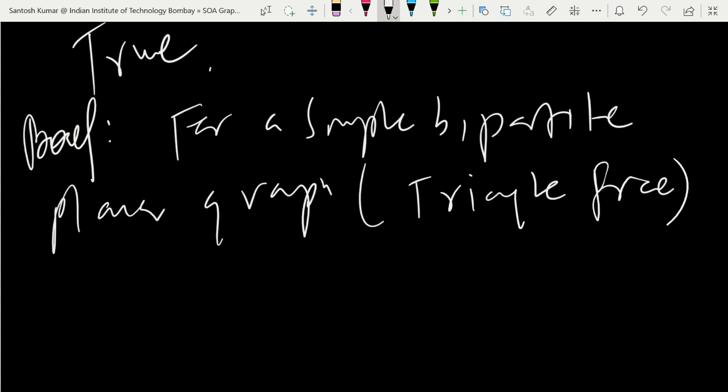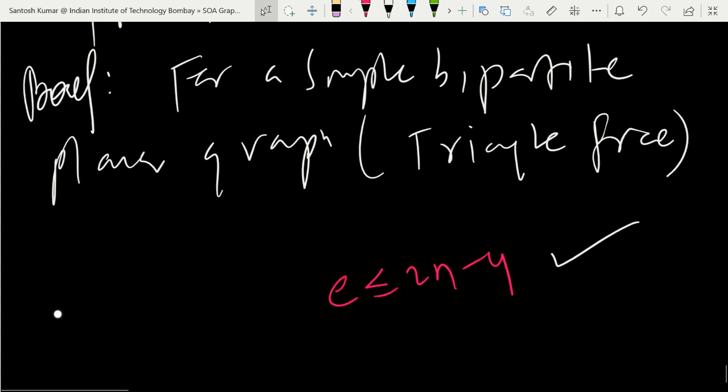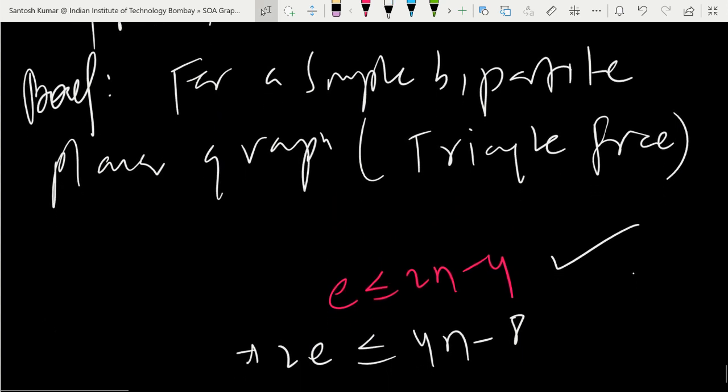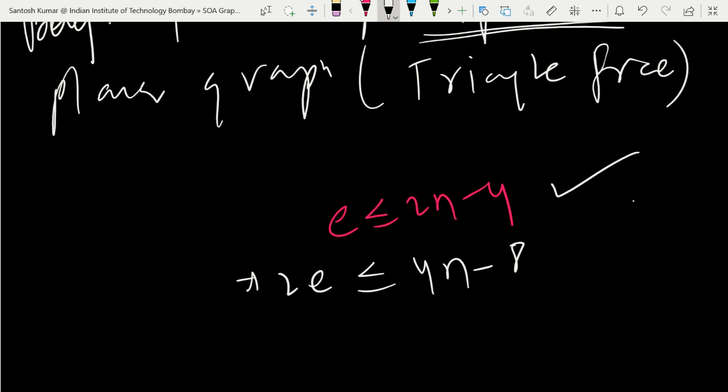And if you remember, there was a result that if it is only a simple planar graph, then e is less than or equal to 3n minus 6. But if it is triangle free, meaning there is no triangle as a face, then e is less than or equal to 2n minus 4. So we can use the second inequality here. Since it is a simple bipartite planar graph, and a bipartite graph does not contain a triangle, this inequality will hold. So e is less than or equal to 2n minus 4.